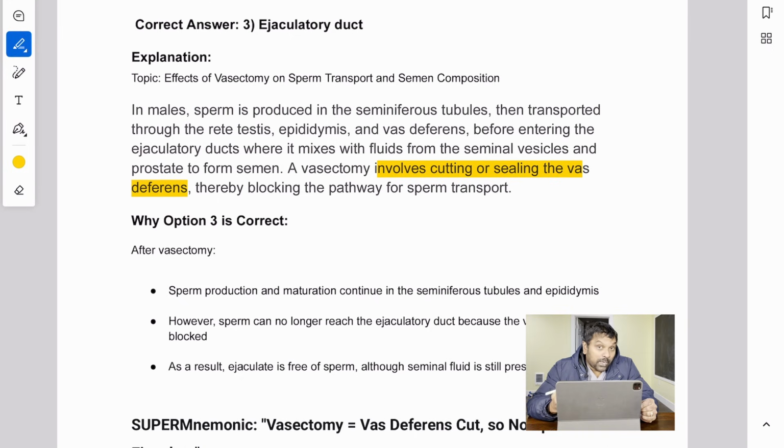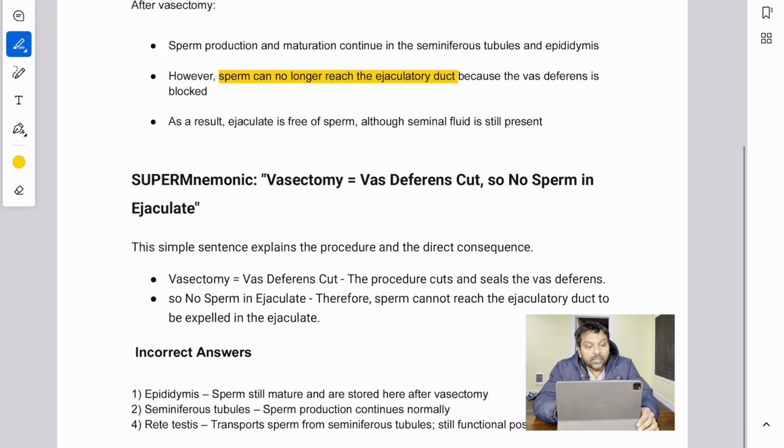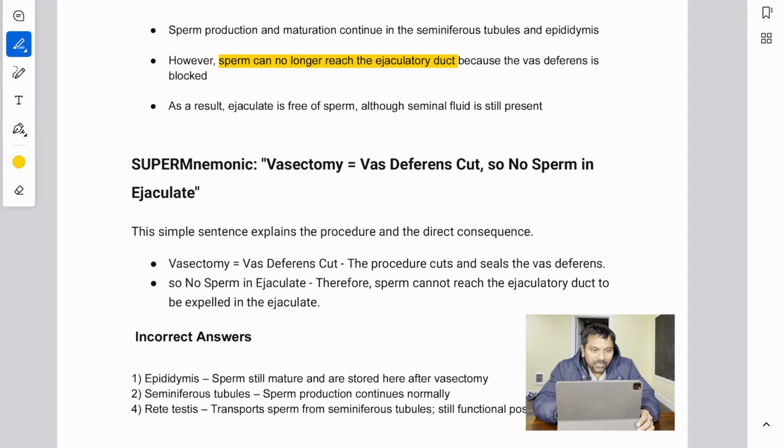So sperm production and maturation continue in the seminiferous tubules and epididymis. However, sperm can no longer reach the ejaculatory duct because the vas deferens is blocked. As a result, ejaculate is free of sperm. All the seminal fluid is still present.